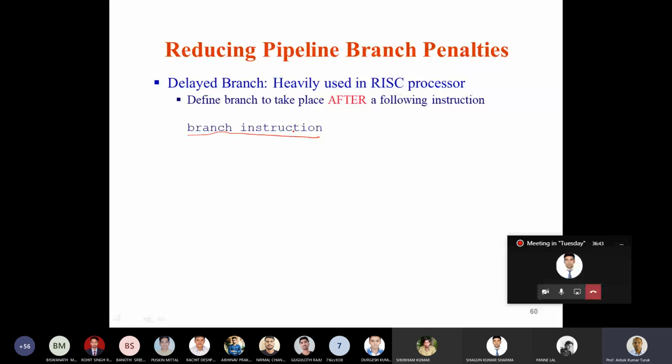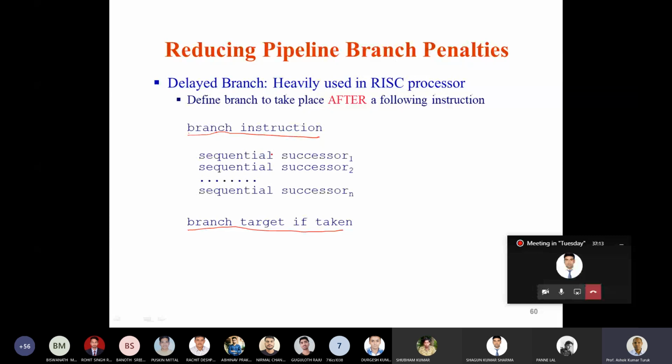This is my target if the branch is taken. Between this branch instruction and the branch target instruction, you put some useful instructions that will always be executed.